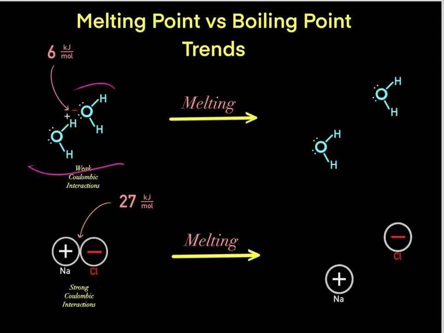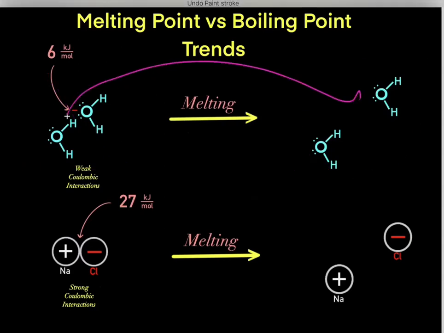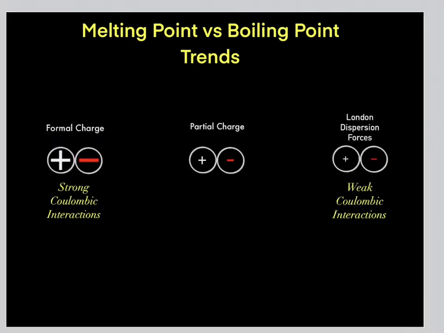So again, solids have these organized crystalline structures, like ice has this organized crystalline structure. However, if we add enough heat, we can break those intermolecular interactions, disorganizing this solid into this disorganized liquid water. So essentially, there's a hierarchy when it comes to the strength of these Coulombic interactions. For example, if we have a formal positive charge and a formal negative charge, that forms the strongest Coulombic interactions. Then come partial charges. So if we have a partial positive charge and a partial negative charge, that forms weaker Coulombic interactions. And then if we have London dispersion forces, that forms the weakest Coulombic interactions.